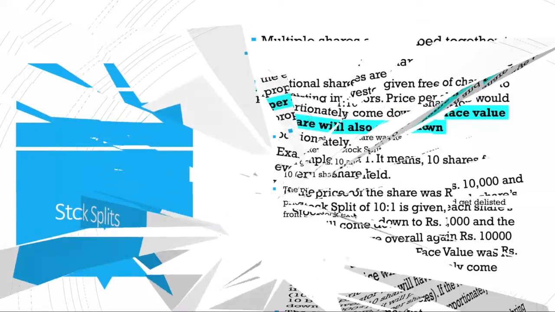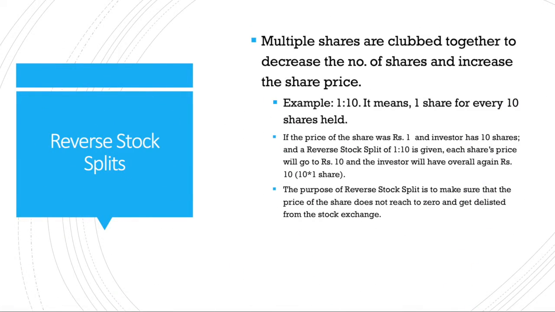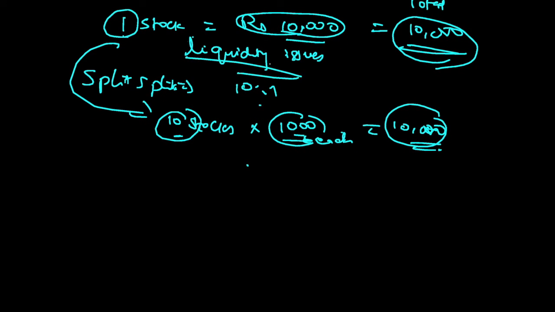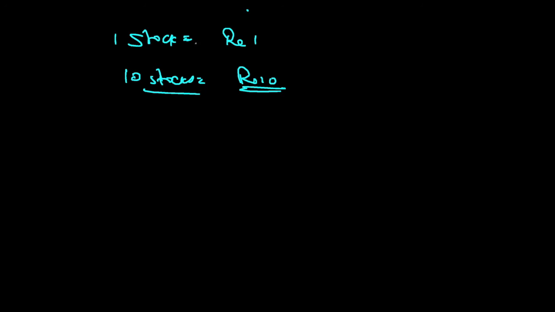Okay. Now moving to the next one, reverse stock split. Reverse stock split is just the vice versa of what I was discussing now. In the first one, the problem is liquidity issues and the stock has become too expensive. One stock at 10,000. But imagine if your stock becomes a penny stock. Let's say one stock is 1 rupee. Imagine 10 stocks are there. In your portfolio you have a portfolio worth 10 rupees, but one stock's price is 1 rupee.